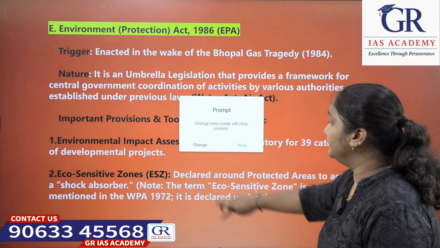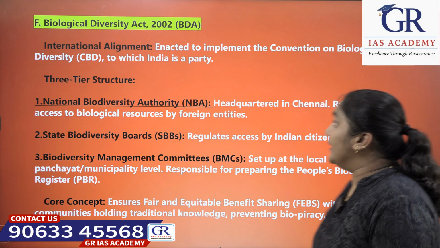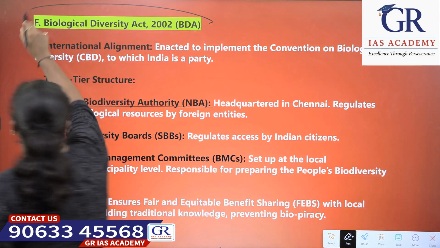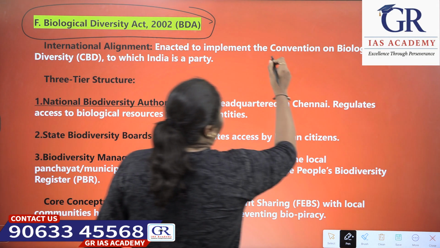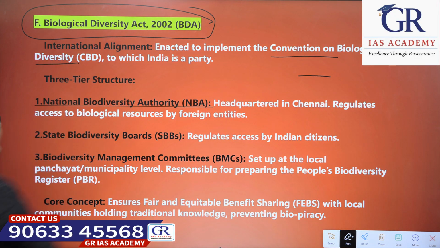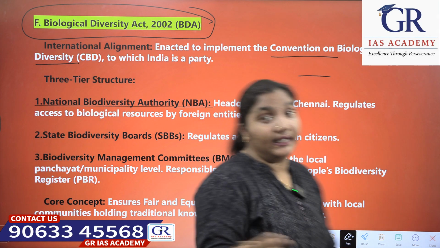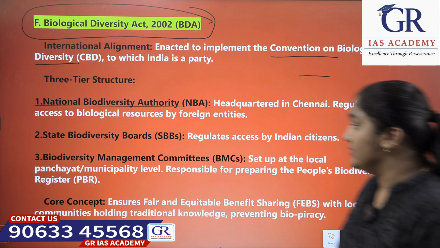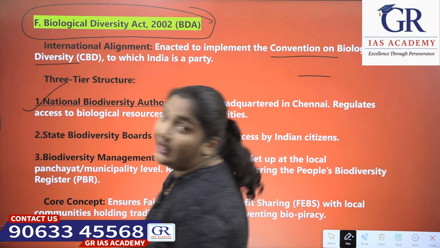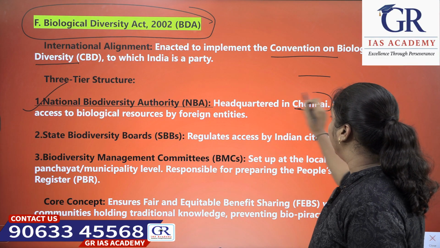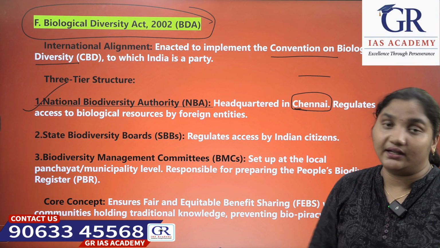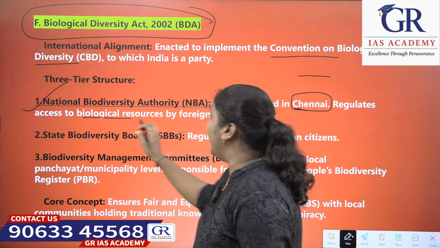Okay. Next, the Biological Diversity Act 2002. What is the international alignment of this? It was enacted to implement the Convention on Biological Diversity, to which India is a party. It has a 3-tier structure. We will see what those tiers are. Number 1 is the National Biodiversity Authority, which is headquartered in Chennai and regulates the access to biological resources